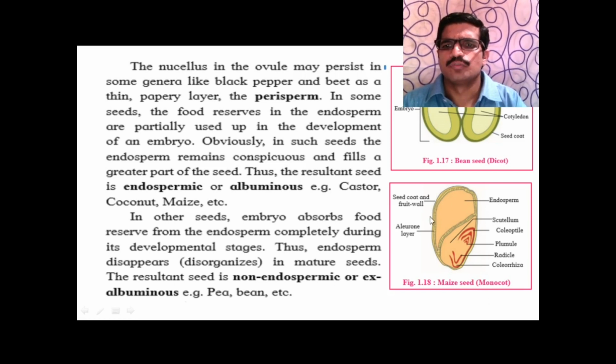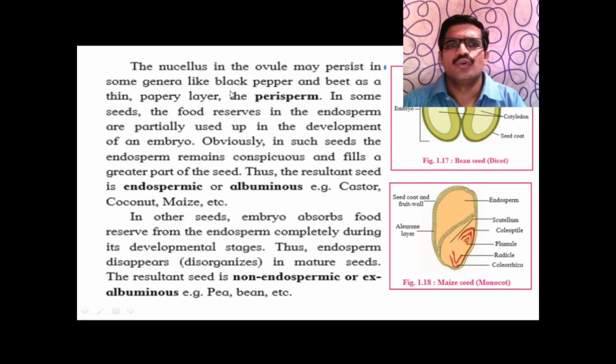This is the endosperm, seed coat and fruit wall. Inner to this there is the aleurone layer. This is the scutellum. The plumule is covered with the coleoptile, and the radicle is covered with the coleorhiza.